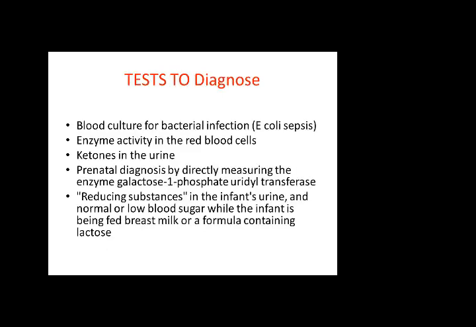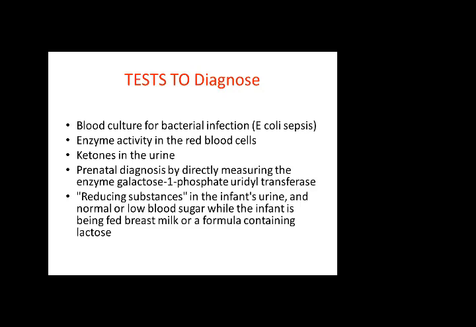How will you diagnose it? By blood culture for bacterial infection in case of sepsis, enzymatic activity in the blood cells, then ketones in the urine. Prenatal diagnosis by directly measuring the enzyme galactose 1-phosphate uridyl transferase. This is the enzyme which is held responsible for galactosemia. So galactose 1-phosphate uridyl transferase is an enzyme which is held responsible for developing galactosemia.